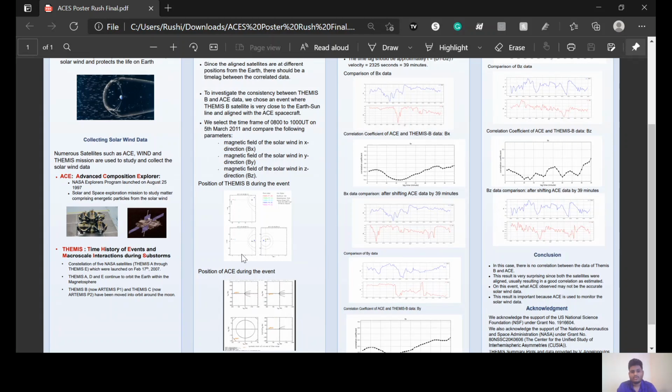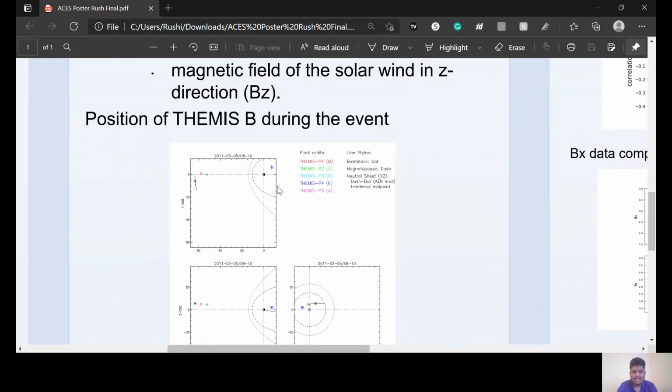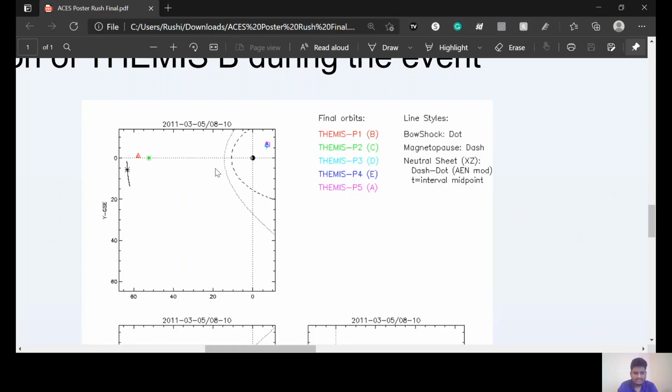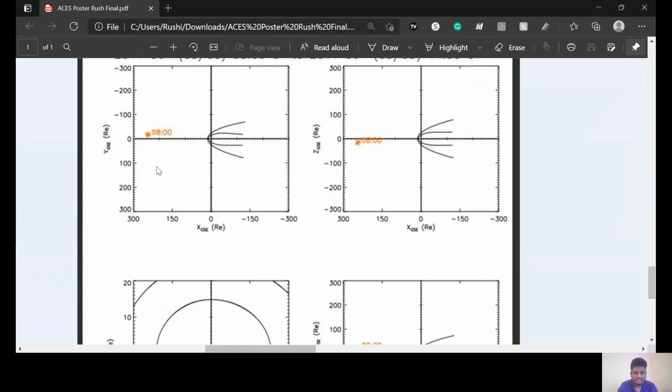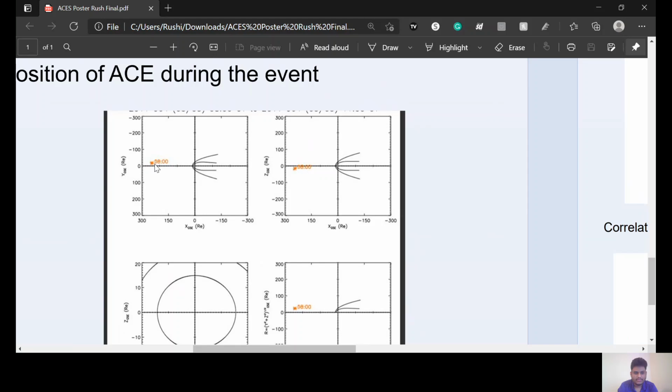We found one such event on 5th March 2011 from 8 to 10, where the THEMIS B satellite is very close to the Earth-Sun line, which makes it highly aligned with the ACE satellite. As we can see here, the red dot is the THEMIS B satellite, and it is very close to the Earth-Sun line, which is this dotted line that connects the center of Earth and Sun. Similarly, the position of ACE, this orange dot here, is also very close to the Earth-Sun line, which means these two satellites are aligned with each other, and thus we can hypothesize that the data sets we obtain from these two satellites must be correlated and time lagged.